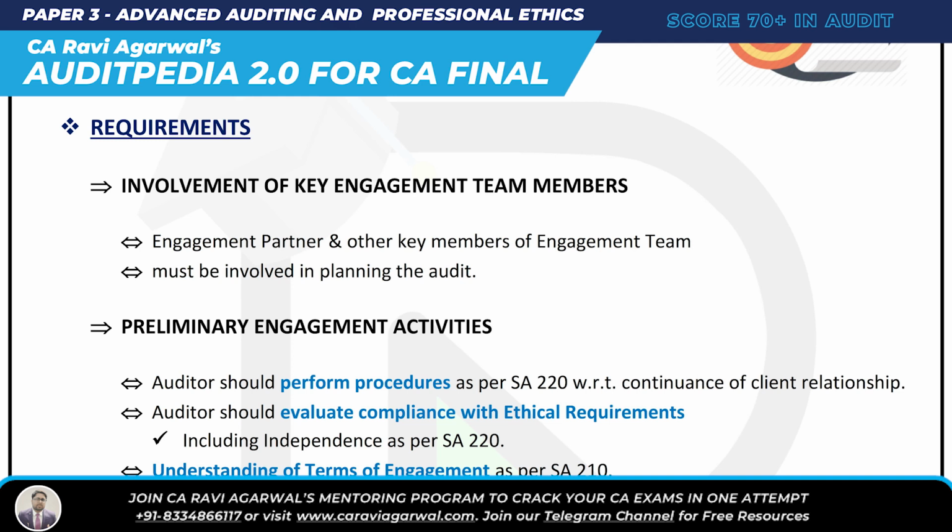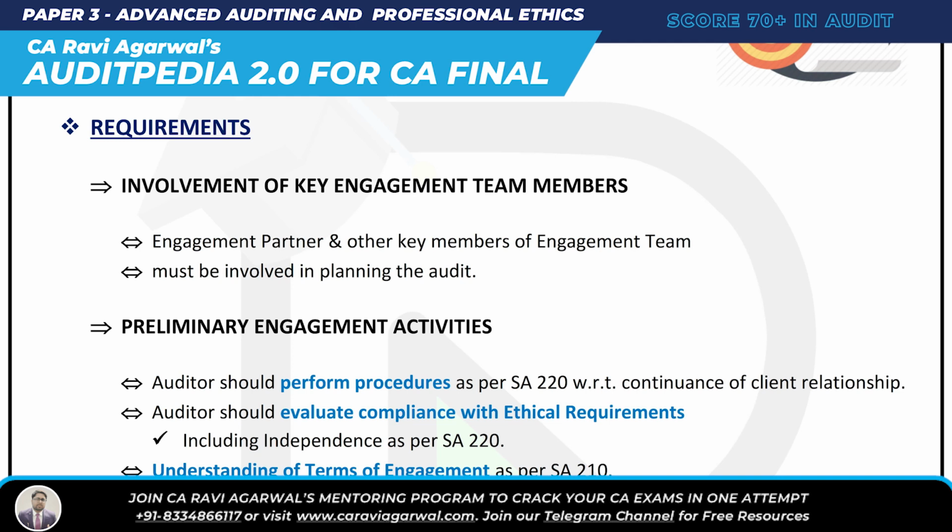Second requirement of SA 300 is preliminary engagement activity. Before you plan, you do some preliminary engagement activity. What is it? The auditor should perform procedures as per SA 220 with respect to continuance of client relationship. Yeah, we learned it in SA 220, quality control for an audit of financial statements. You remember? There we learned about acceptance and continuance of client relationship.